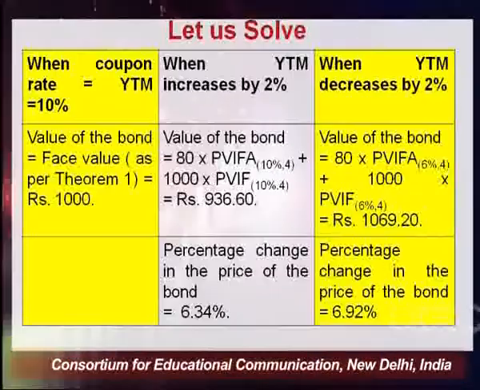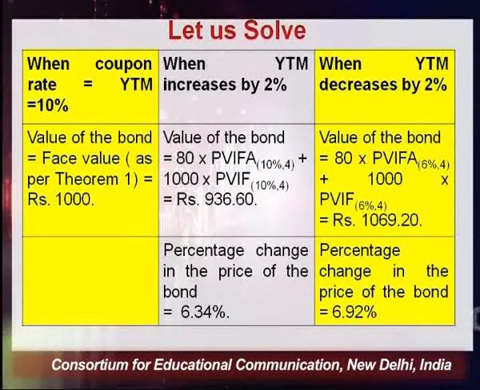So let's calculate the impact of this particular change in YTM on the price of the bond, so that we can verify whether whatever the theorem was saying holds true or not. Again, we are going to change our YTM by 2%, that is increase by 2% once and then decrease by 2%. When the coupon rate is equal to YTM, we are already aware that the value of the bond is exactly going to be the face value, that is rupees 1000.